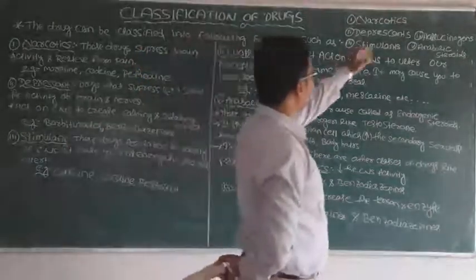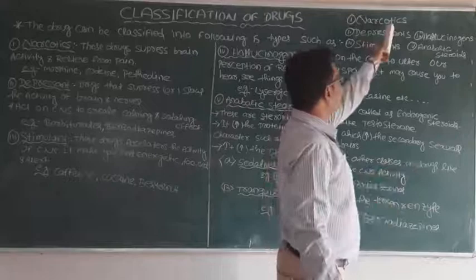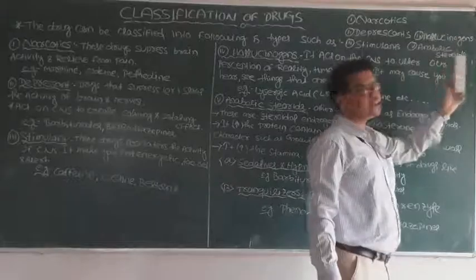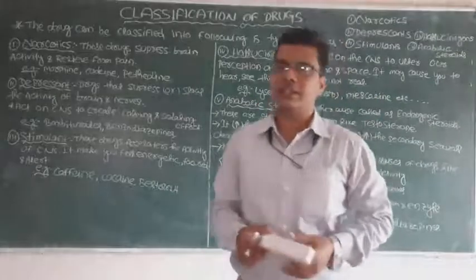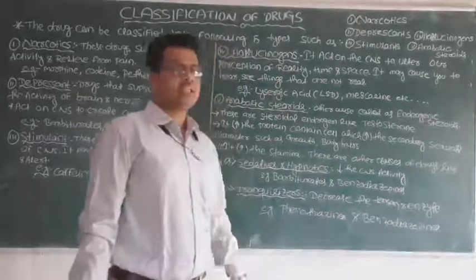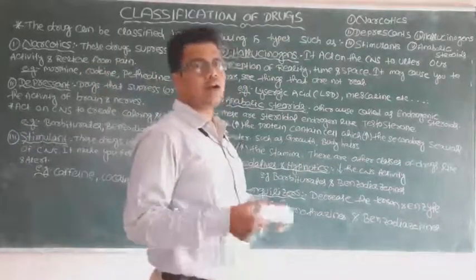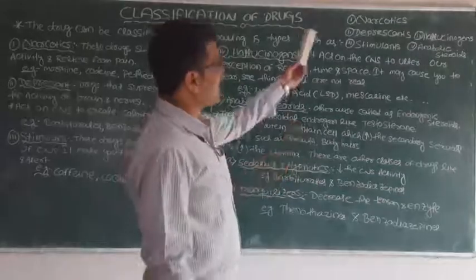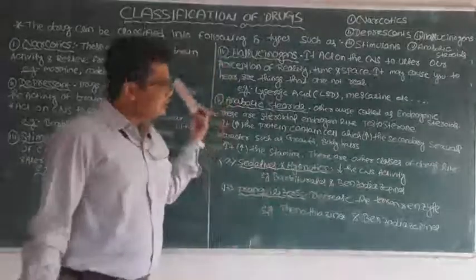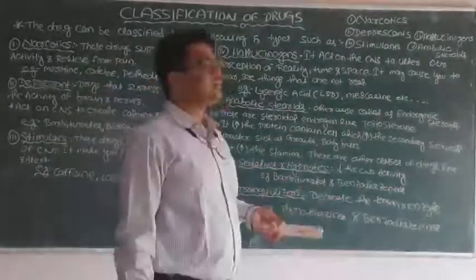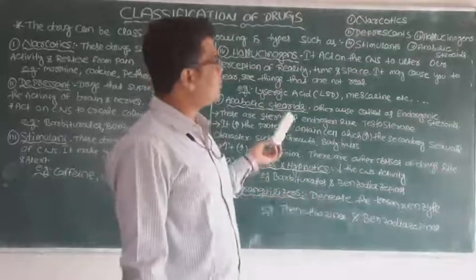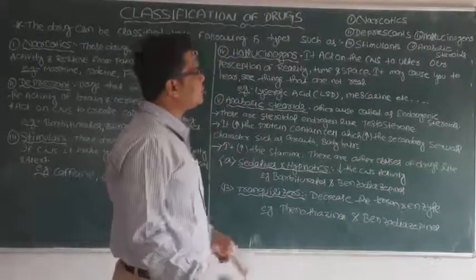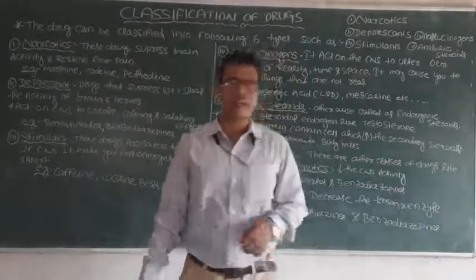These are narcotic drugs, depressant drugs, stimulant drugs, hallucinogens and anabolic steroids. Generally the drugs can be classified into mainly 5 categories, 5 classes or 5 types. These are narcotic drug, depressant drug, stimulant drug, hallucinogenic and anabolic steroids. We are going for a brief discussion about what narcotics are, what depressants are, what stimulants are, and what hallucinogenic and anabolic steroids are.